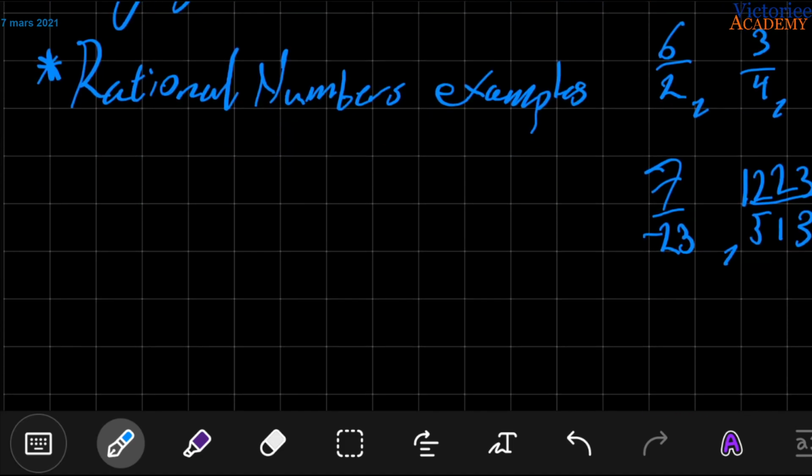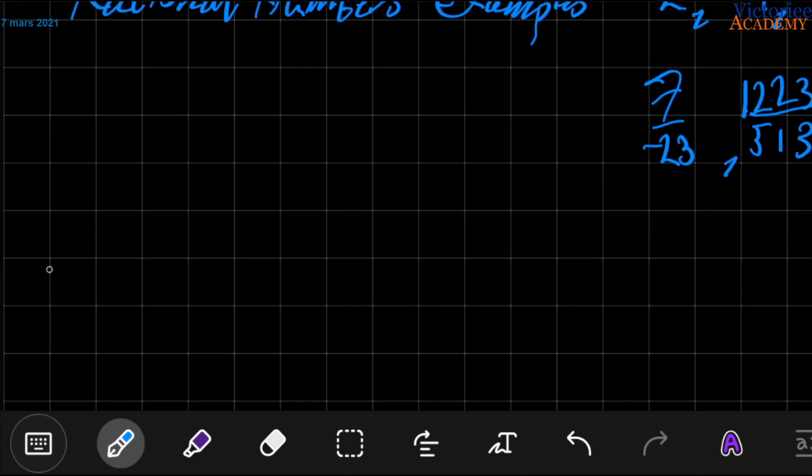You also have the real numbers. That was not very nicely written. Real numbers. These involve all the numbers on the number line. So if we make a little number line here, oh, I shouldn't start in a place like that.